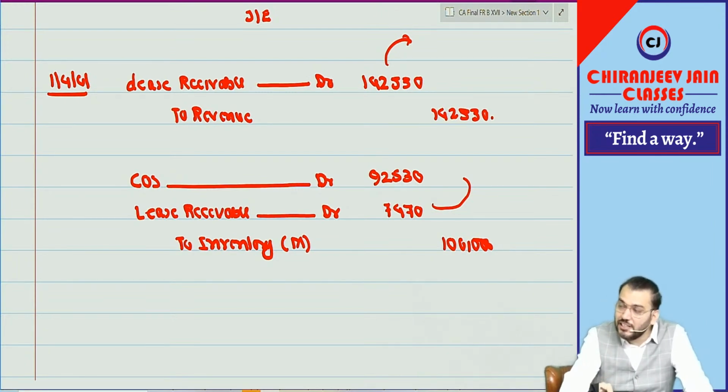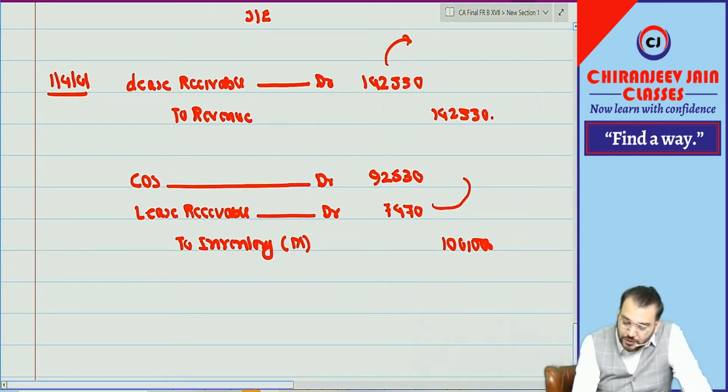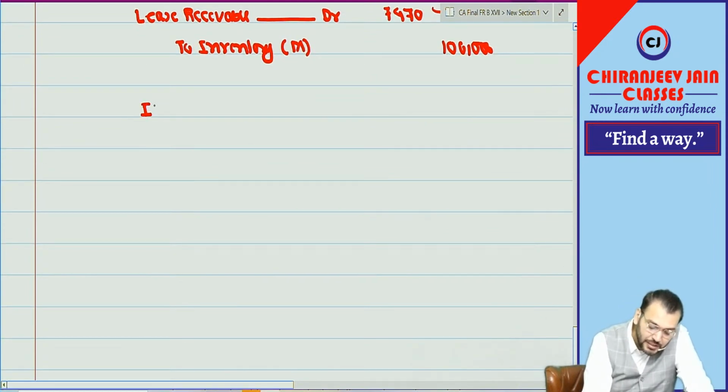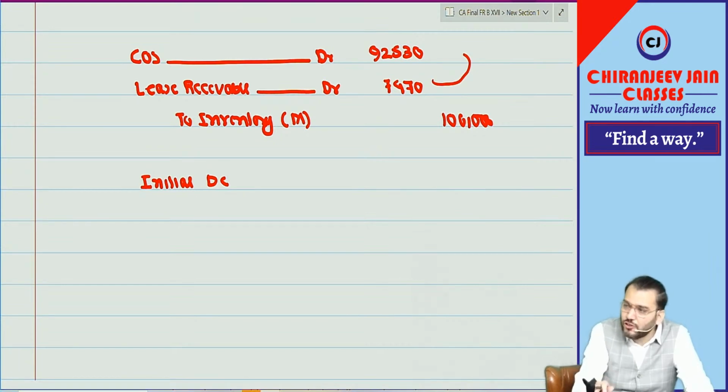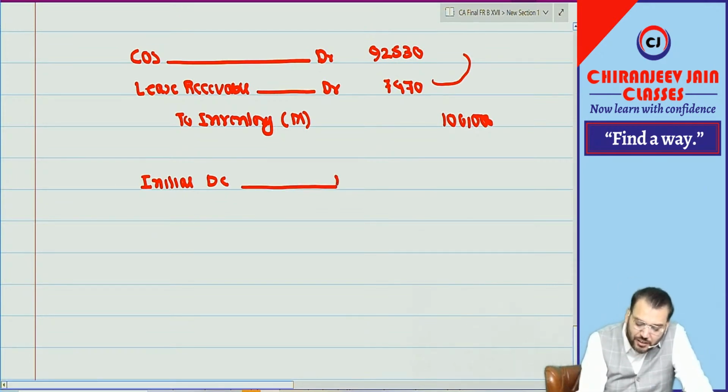But in case of manufacturer, initial direct cost will be charged to PL as an expense immediately on commencement date. Means we need to pass one more journal entry. Initial direct cost. Because it is direct cost, you can include it in cost of sales also. Are you getting what I am saying? Means it can be inclusive in cost of sales. It is your choice. Or you can add on separately initial direct cost. Are you able to understand what I am saying? So I am just writing initial direct cost. How much? To what bank? Let us assume it is paid.